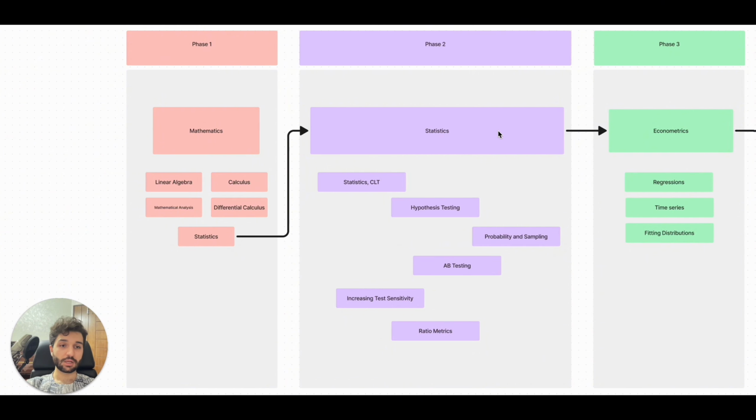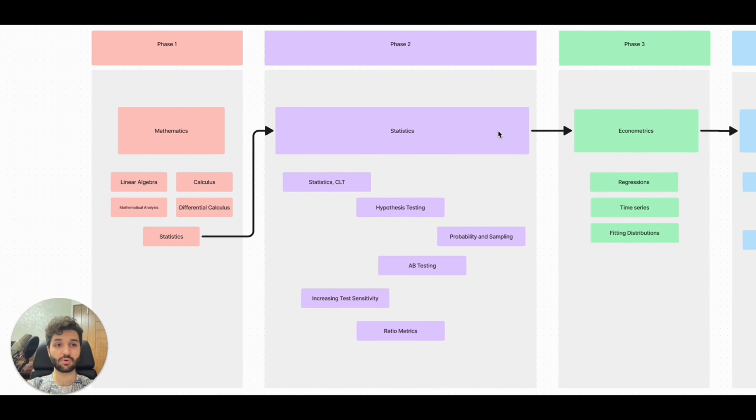So spend time on regression, learn about that, and please understand what regression is at all. And also you should learn about time series. What is time series at all? How can we solve it? After these 3 steps, you can go through phase 4.